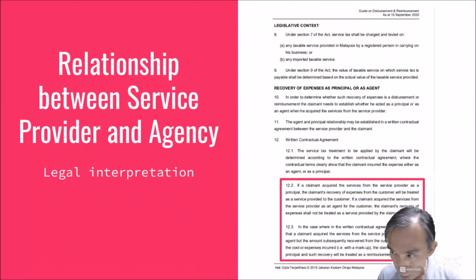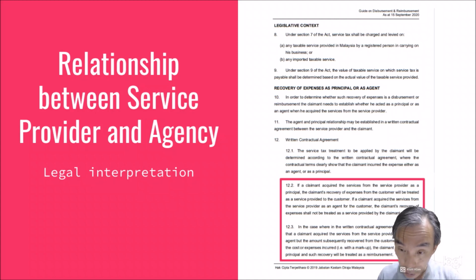Now, agent, you go and open the house, I want you to help me, just open the house, let the plumber go in, and you stay there until the plumber finishes his job. So in this scenario, you are acting as an agent, you are not the controlling party. The controlling party, the principal, is actually the owner of the house. So in such a way, it is actually called disbursement, because you are an agent.